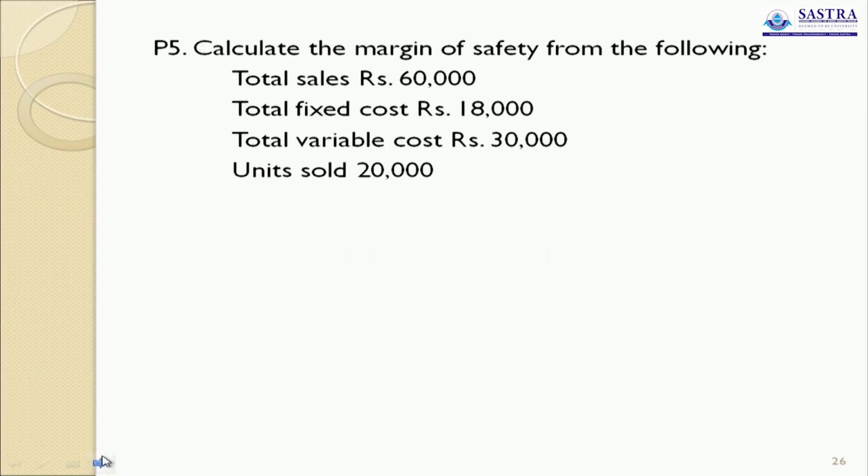Now you see problem 5. Calculate the margin of safety from the following. Total sales 60,000, total fixed cost 18,000, total variable cost 30,000, units sold 20,000. So first you prepare a marginal cost statement. Sales 60,000, variable cost 30,000. So contribution is 30,000.